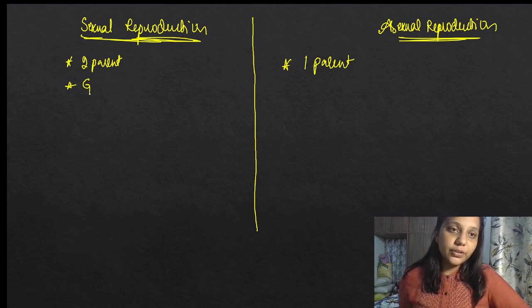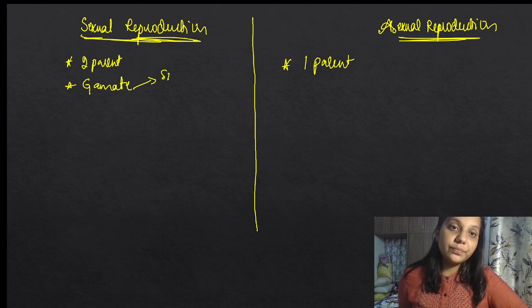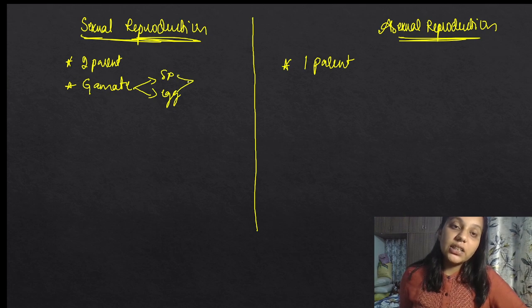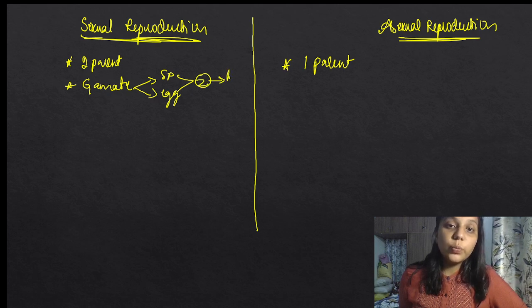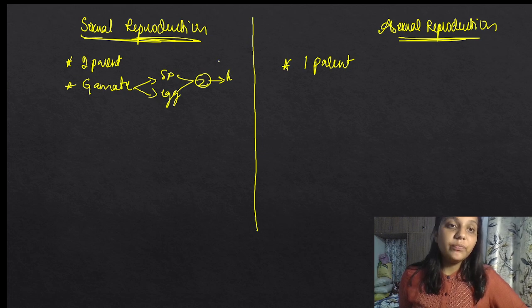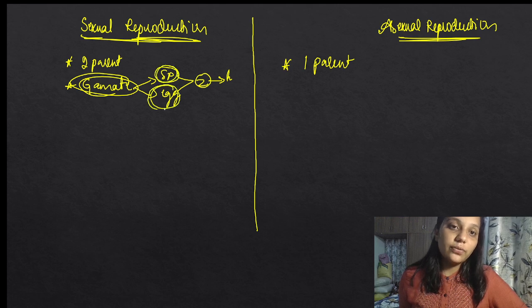यहाँ पर gametes होता है. Sexual में क्या होता है? Gamete. What is the gamete? Like in humans, men have sperms and girls have eggs. When it gets fertilized, it will become a zygote and that will become a human or baby, है ना? So the gamete is nothing but the initial stage of these things. From man it is separate and from woman it is separate.